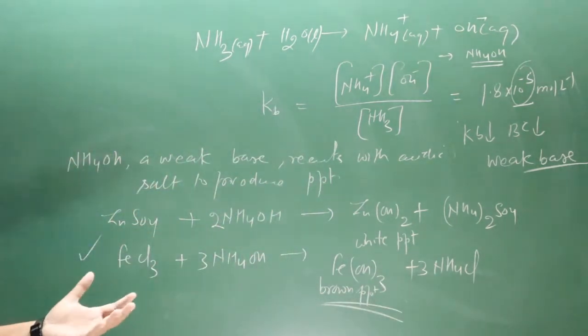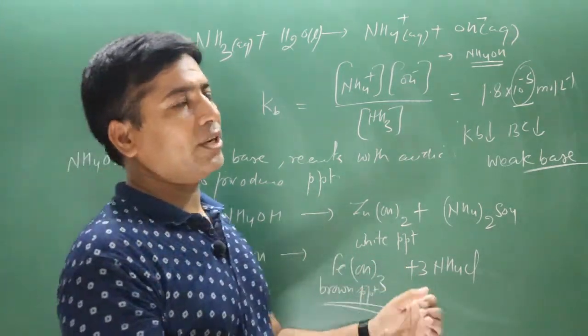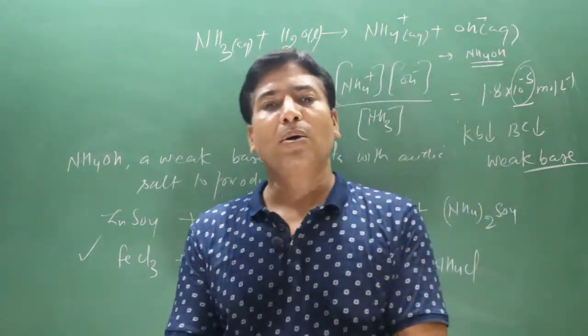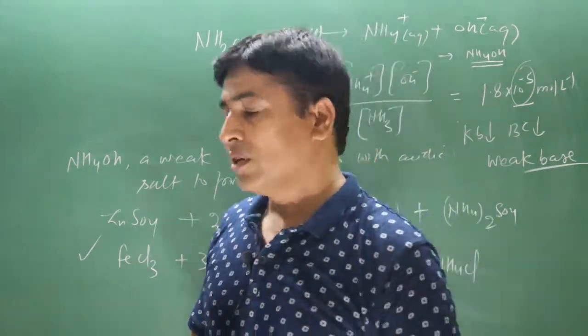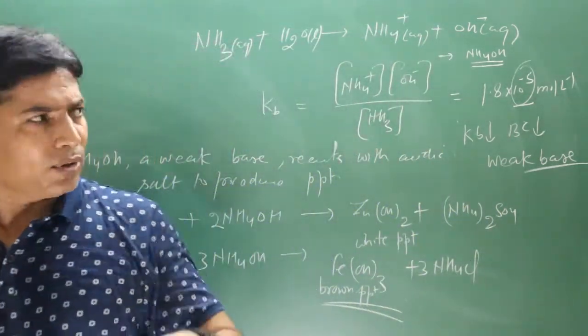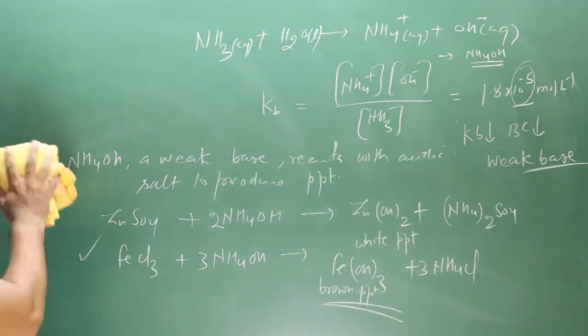So an acid base reaction is taking place. These are the acidic salt, and it is a weak base. Acid base reaction is taking place, and then we can easily form the products by using the concept of double displacement. Now let's move on to some more chemical reactions. Now we can start chemical reactions.